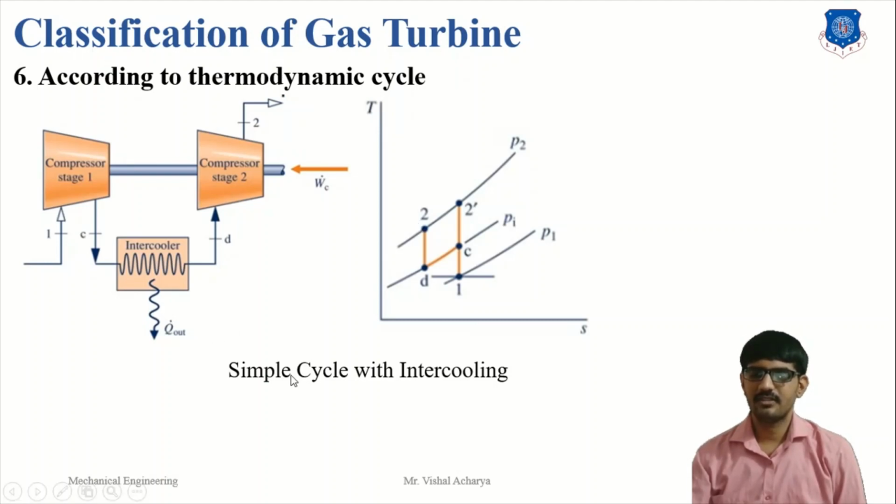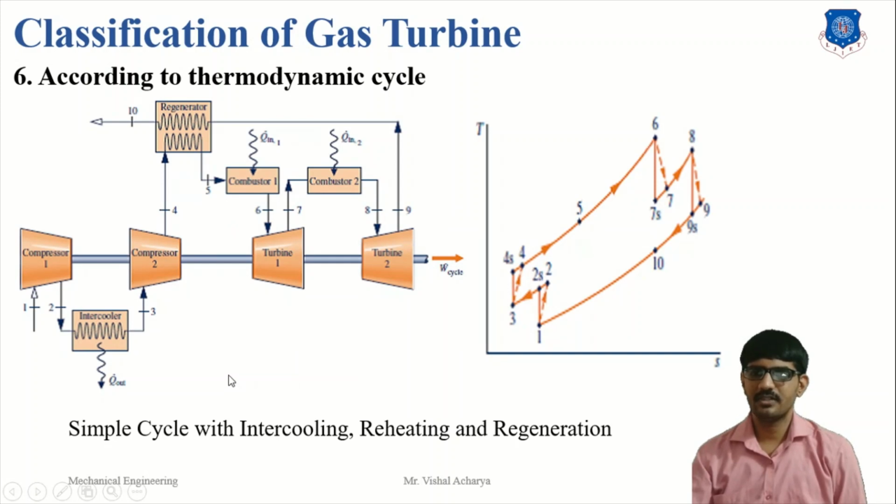Next is the combination of intercooling, reheating and regeneration. Here is the intercooling part, here the reheating part, and here the regeneration part. In the cycle, this is called the two-stage compressor or intercooling part. Here is the two-stage turbine or reheating part, and here 9 to 10 and 4 to 5 is the regeneration part, denoted in the cycle TS diagram.